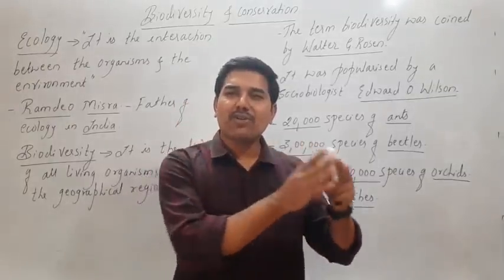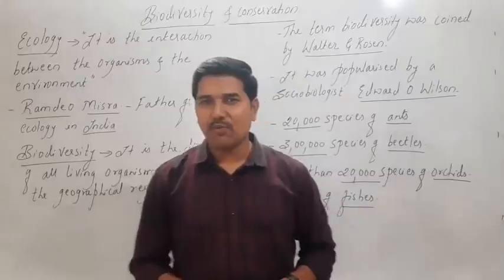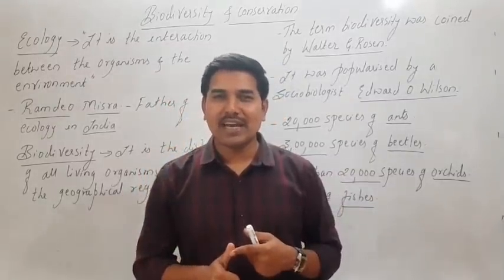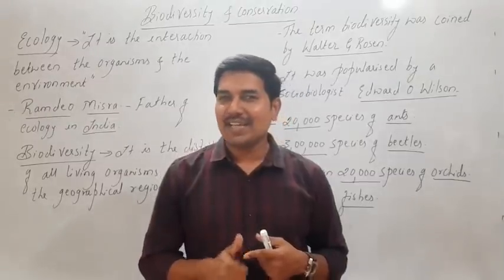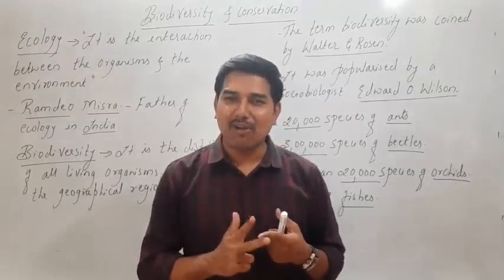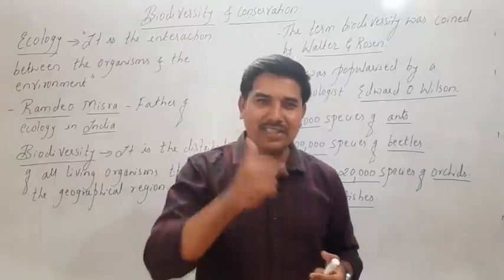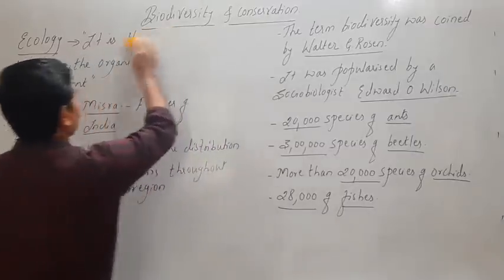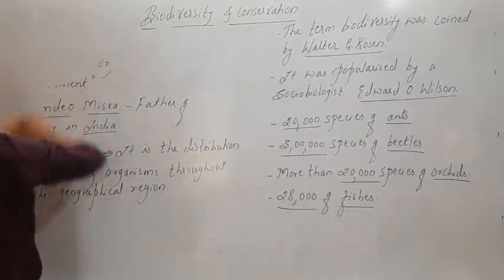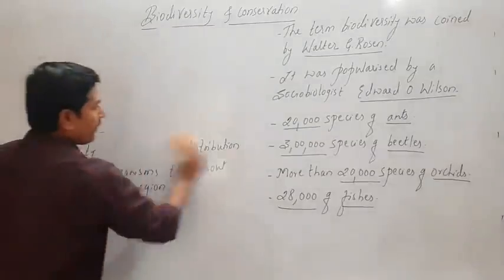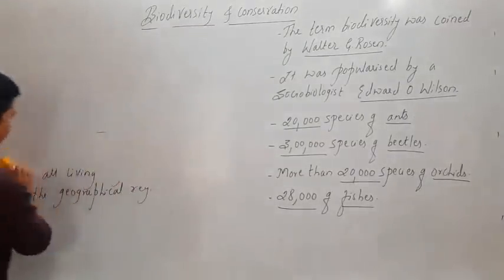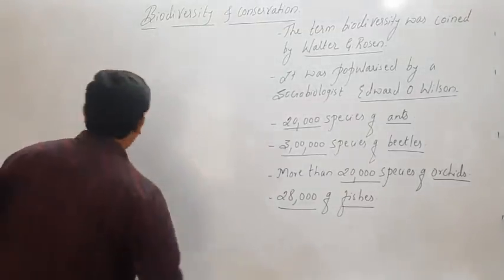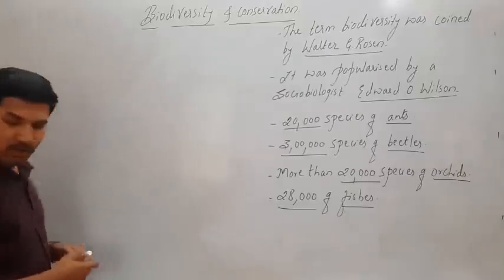We are going across the types of biodiversity, where we come across 3 levels: genetic diversity, species diversity, and ecological diversity. Okay, let's go to the heading of types of biodiversity.